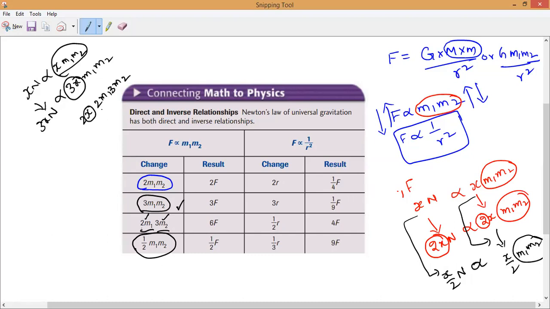So now what will happen, guys? 3 2s, I have to do multiplication. Both are in multiplication, correct? So x is constant. So x, 3 2s are 6. M1, M2. So now 6x, M1, M2. So now totally x becomes how many times now? x becomes 6x. So force also will become how much? Force also will become 6 newtons. That is what you have to imagine. So that is what is coming.